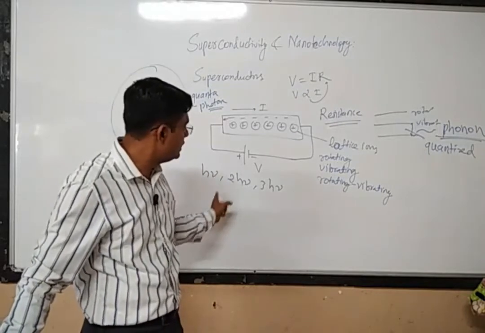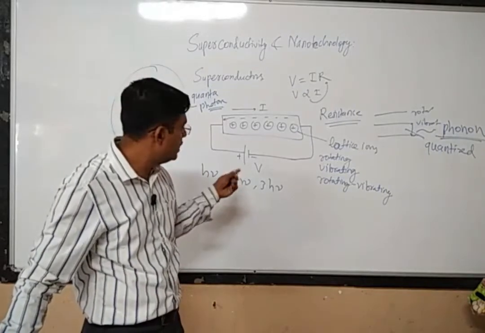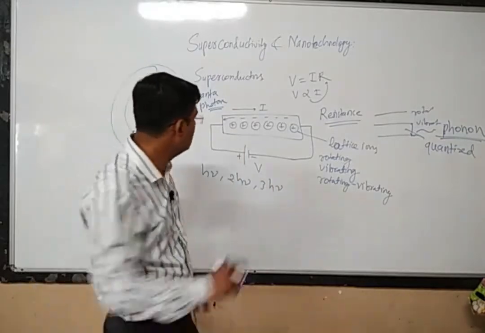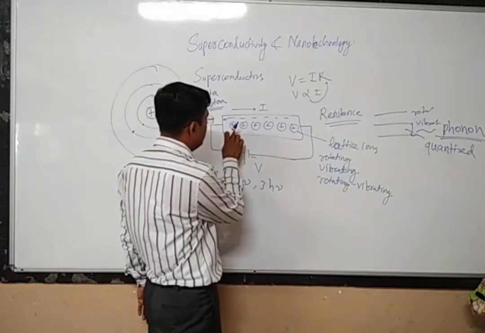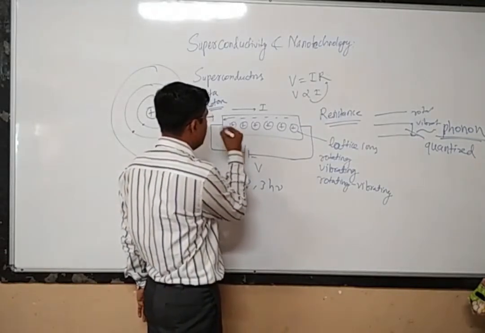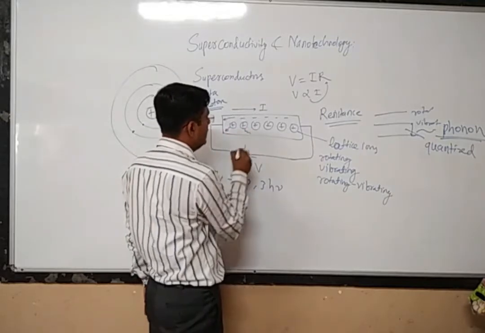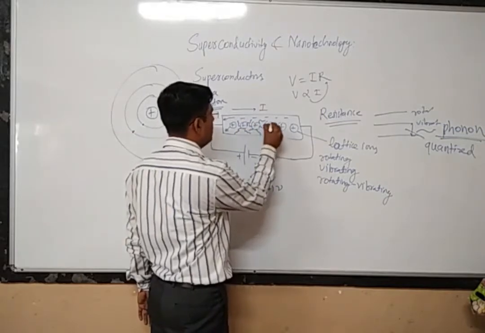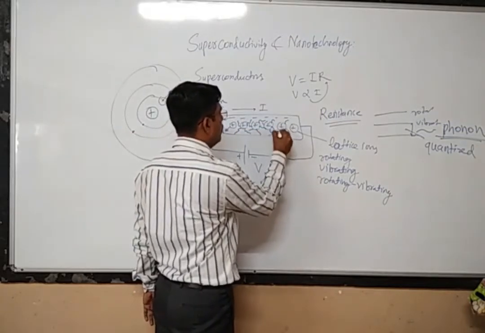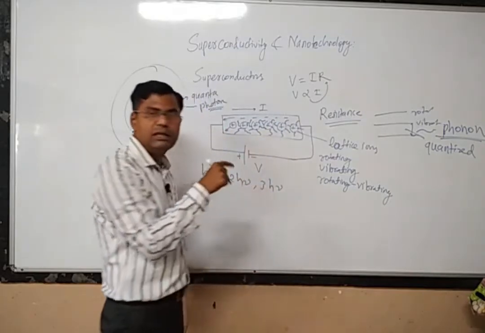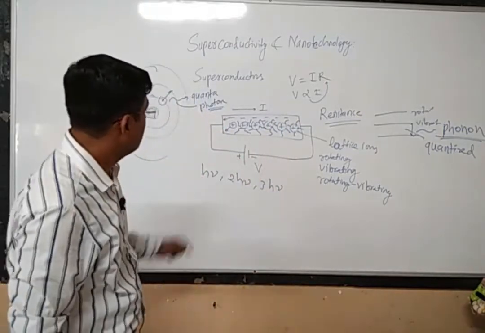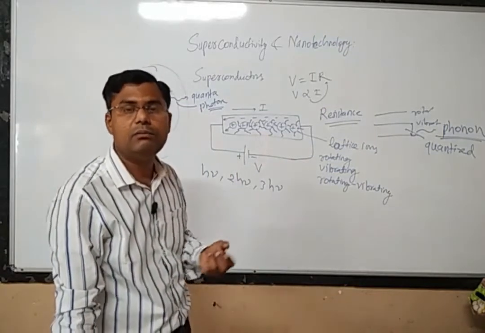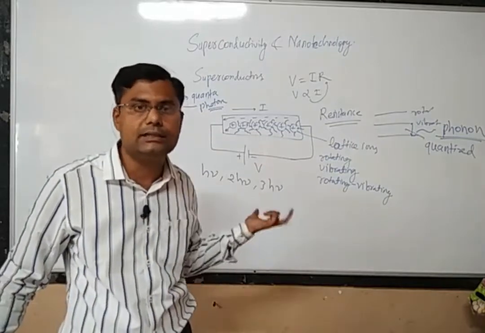While exchanging energy among these quantized energy levels, there will be emission and absorption of phonons. So this lattice ion will be vibrating and rotating, and it will be constantly emitting and absorbing phonons. I had already told you that these phonons are particles. They will act like real particles in the lattice.